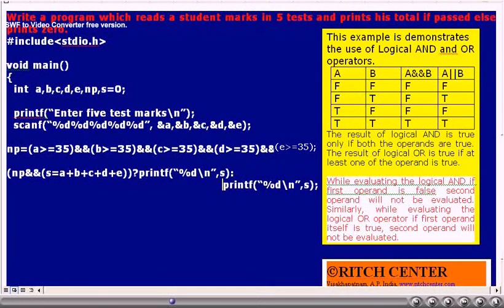So this example we have taken to demonstrate that the logical AND operator follows this policy. If the first operand is false, the second operand will not be evaluated. That is, for example, if np is 0, the sum will not be calculated. If np is 1, the sum will be calculated. So the same thing we can verify with some dummy data.